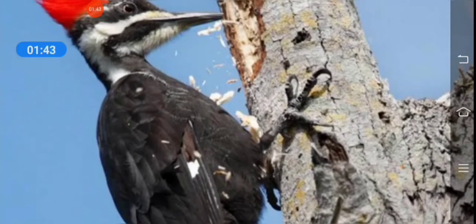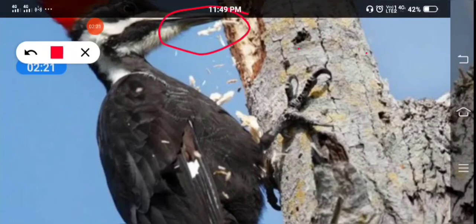The next bird is a woodpecker. Do you know a woodpecker eats insects but cannot catch insects directly from the air? That's why a woodpecker taps the bark of a tree with its sharp and pointed beak. It makes a hole in the bark to pull out insects to eat. Its bill is like a chisel. Bill means its beak. It is like a chisel. A chisel is one kind of sharp tool.